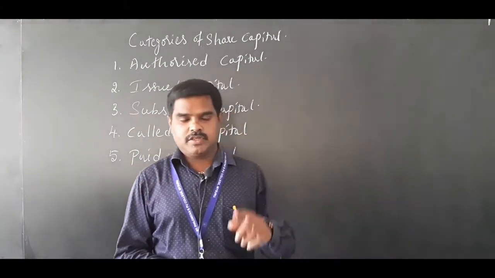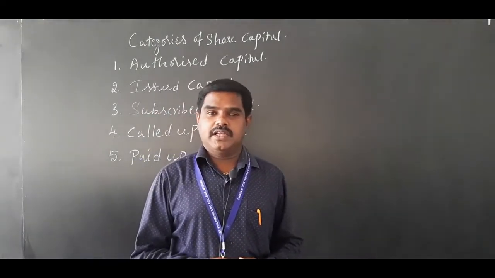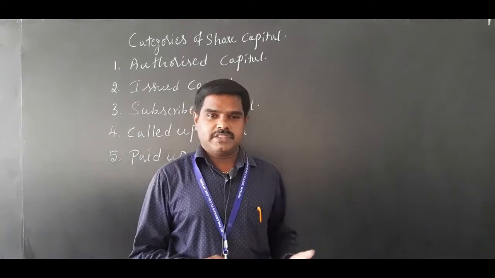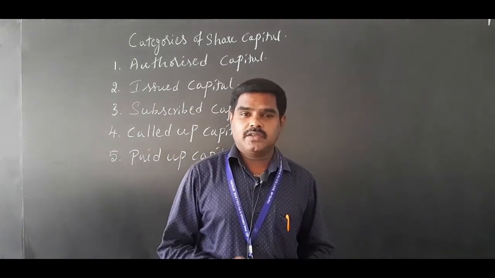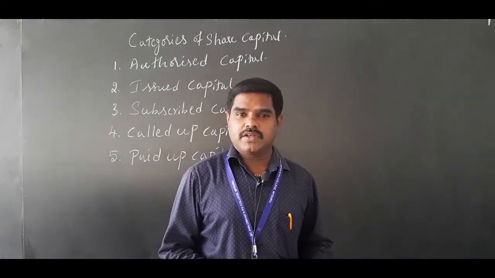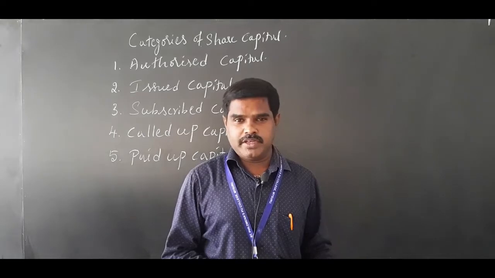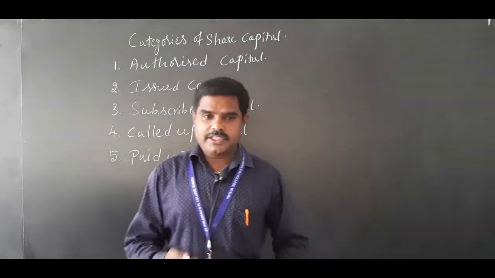Yesterday, in the previous class, we were discussing chapter number 6, in the second book, chapter number 1, which is accounting for share capital. In the previous class, we learned about the meaning of a joint stock company, its features, types of companies, types of shares, and the meaning of shareholders. Okay, next, moving on to the next part.